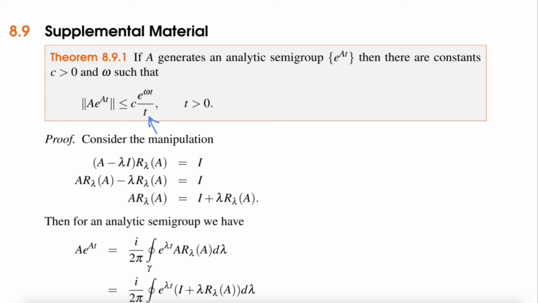Okay, so this tells you that this estimate for t close to 0 is basically useless. So this kind of regularity only kicks in if t is a little bit away from 0. And this is something we will see later, where we also have to assume that the time is a little bit advanced. So meaning the initial condition might not actually satisfy this, but then after we move on, we get a good estimate of A applied to e to the At. So this already goes in direction of regularity, and I tell you more about this in a second.